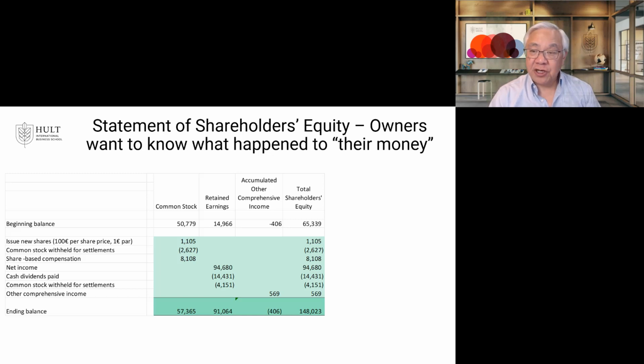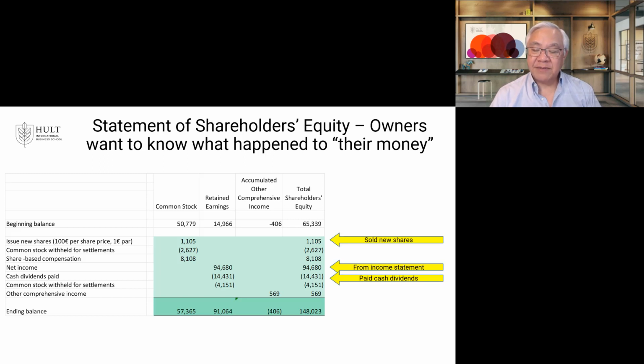And then they had share-based compensation for their employees. So they issued some additional shares to employees. In retained earnings, they had cash dividends paid, they had profit from the company, and they have, again, the settlement that they're providing for. And AOCI, accumulated other comprehensive income, is outside of the scope of what we're going to talk about. As you can see, it's a relatively small item in the case of Apple, and it's a bit technical. So we'll cover this in the class where we go through it in more detail.